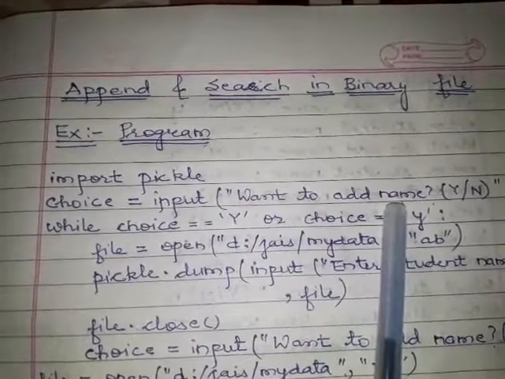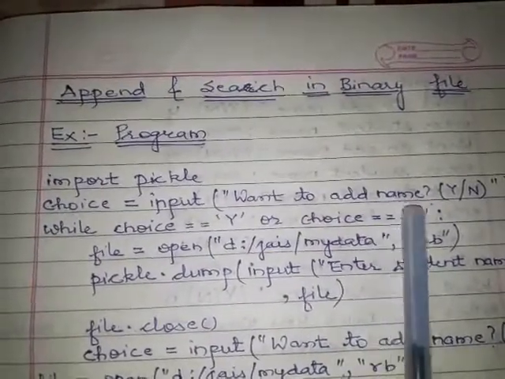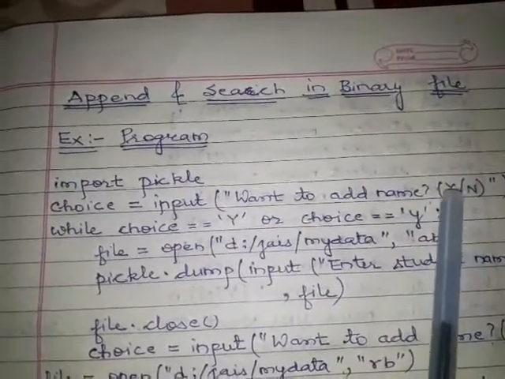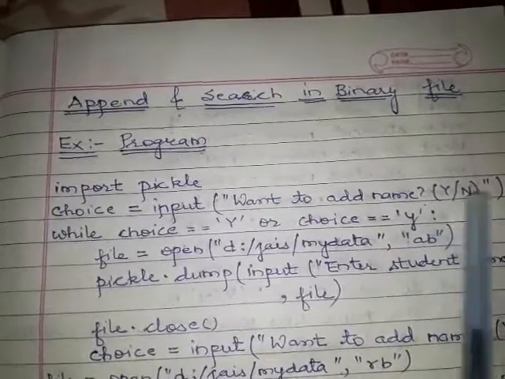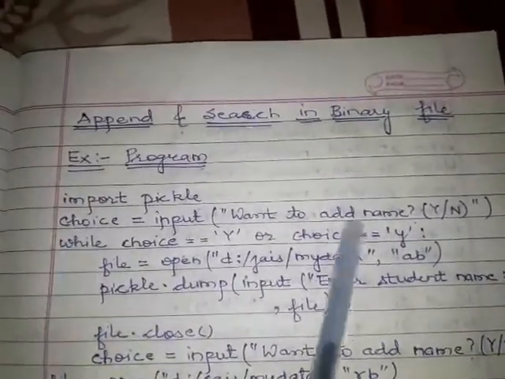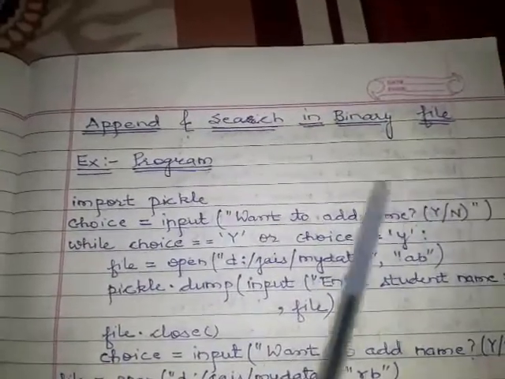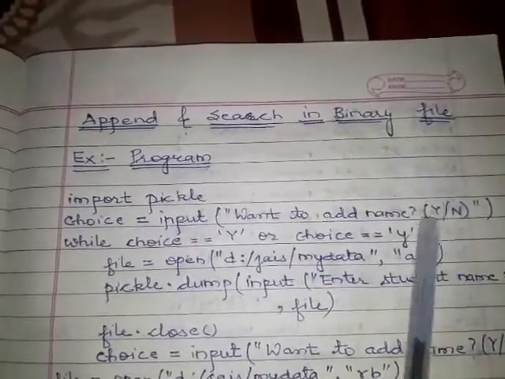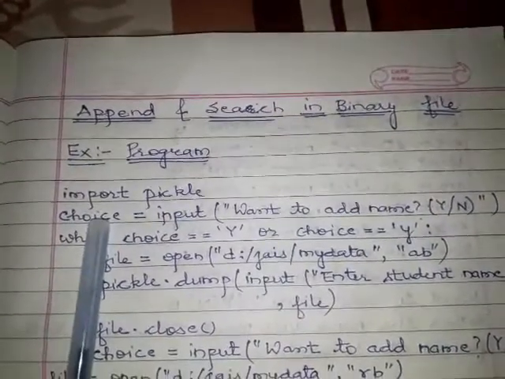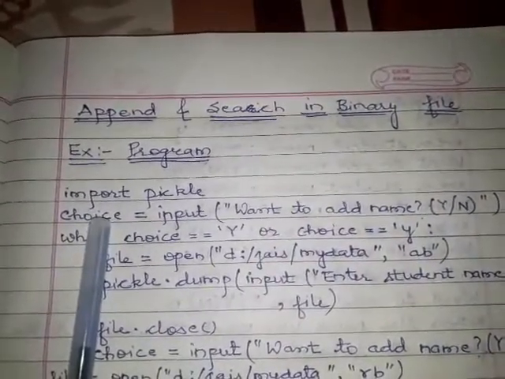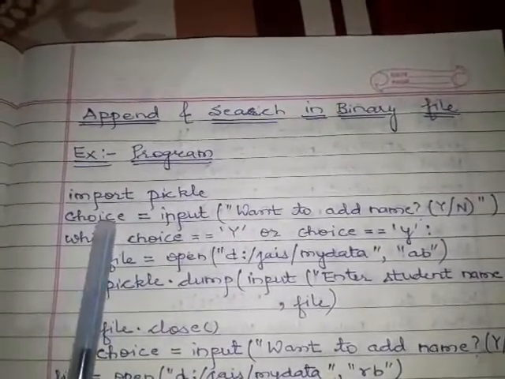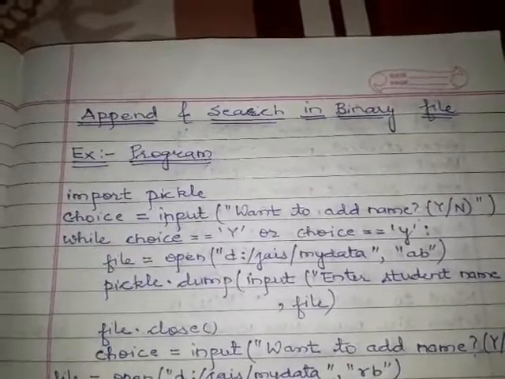It is in the form of a string, and you have a choice whether you put y for yes, and n for no. First of all, this statement will be displayed in your output window: want to add name. If you put y, then the value of choice is y. Then I am going to check the value of choice that the user has given, whether it is y for yes, and anything else for no.